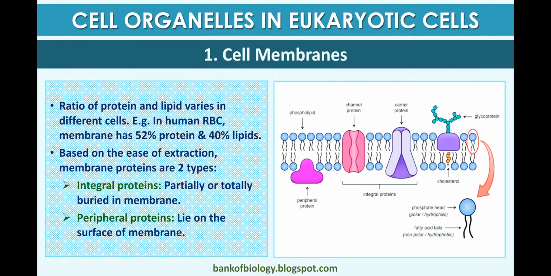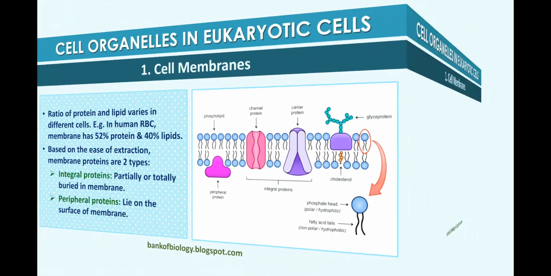Based on ease of extraction, membrane proteins are of two types, integral proteins and peripheral proteins. Integral proteins are partially or totally buried in the membrane, but peripheral proteins lie on the surface of the membrane.